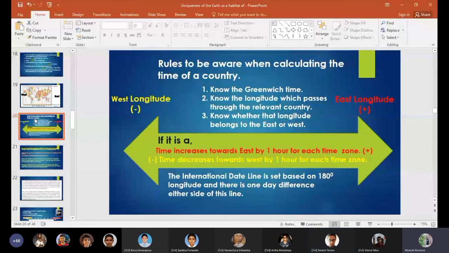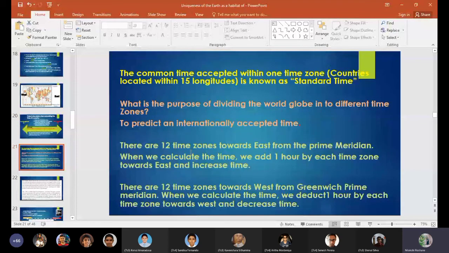Okay. The common time accepted within one time zone, for countries located within 15 longitudes, is known as standard time. Excuse me, teacher, in the countries on either side of the international dateline, their time should not be very different, no, teacher, because they are near each other? No, we have a rule for that. That part I'm going to explain further. So just listen to me very carefully, and you will get the answer for that question.